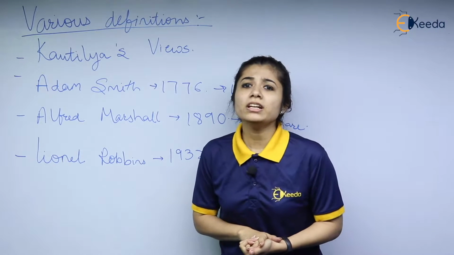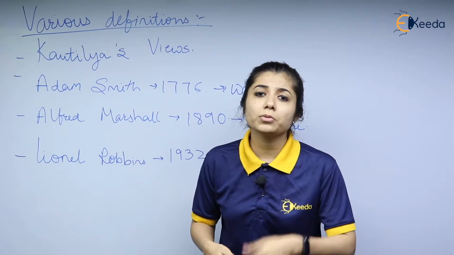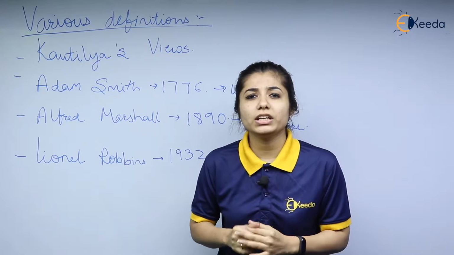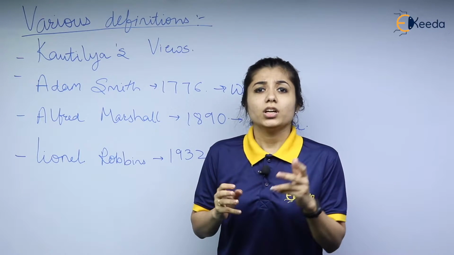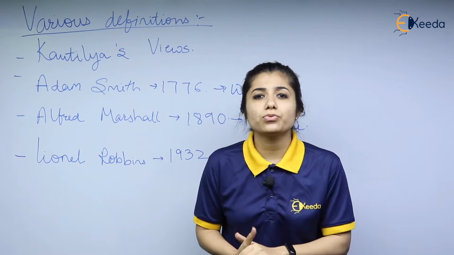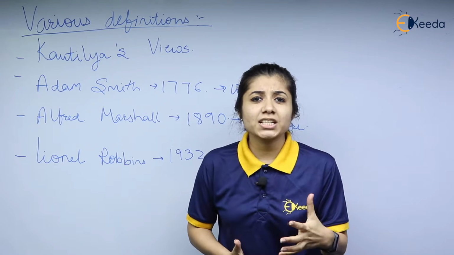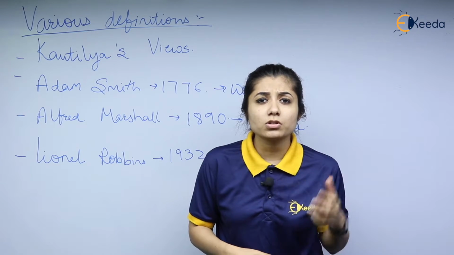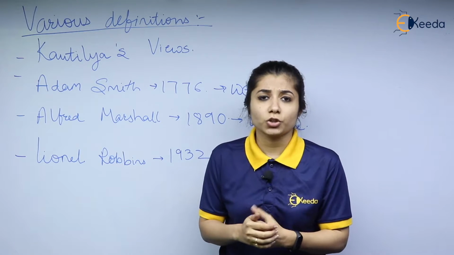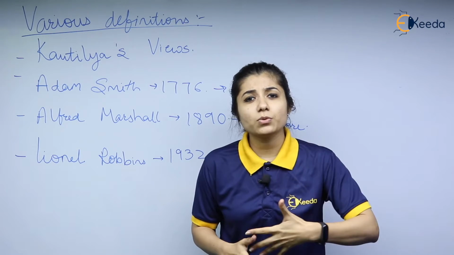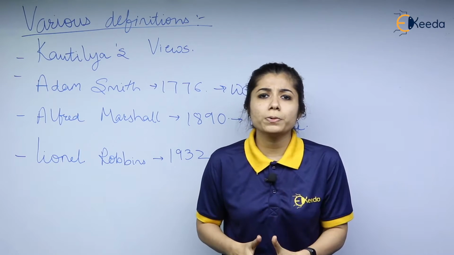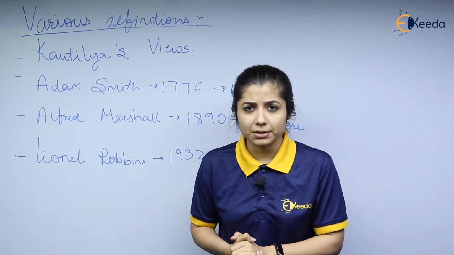Kautilya's view. Kautilya is a person who is famous from the Maurya dynasty. Maurya dynasty, as we know, is one of India's richest dynasties. In the Maurya dynasty, he played the role of a lot of different persons. He was a statesperson. Statesperson means a person who is very important, like a politician in the economy. Apart from that, he was an economist and a philosopher, meaning he made huge contributions in the Maurya dynasty.